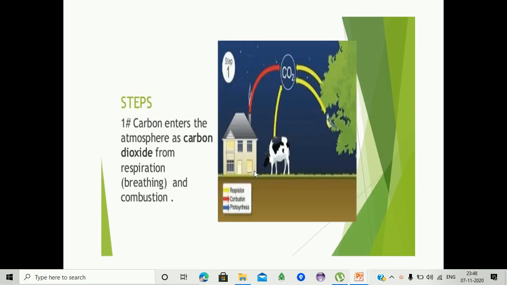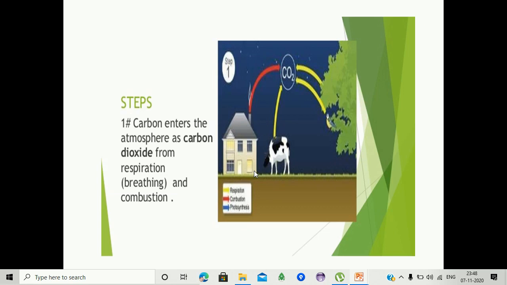Next, coming to the steps involved in the carbon cycle. First one, carbon enters the atmosphere as carbon dioxide from respiration and combustion. Respiration is nothing but breathing. Here we are observing that the industrial area releases carbon dioxide by the process of combustion.